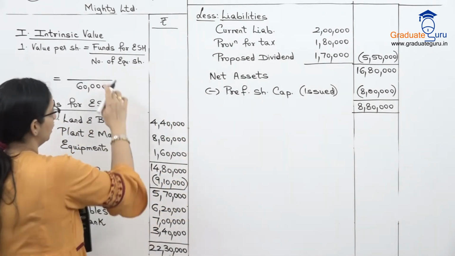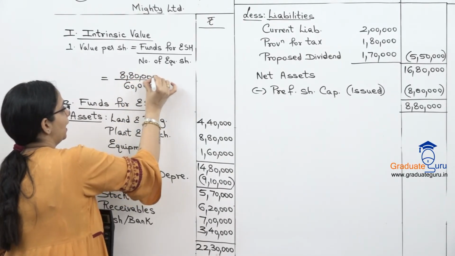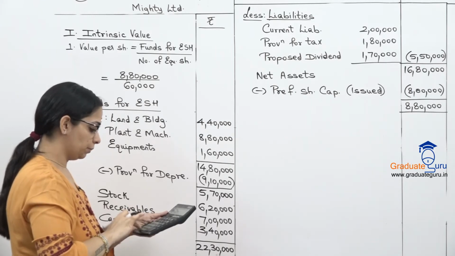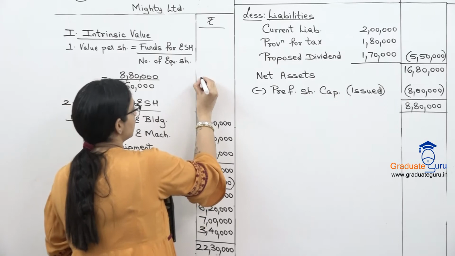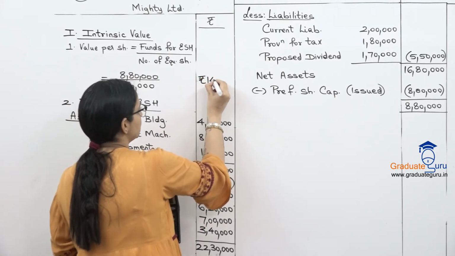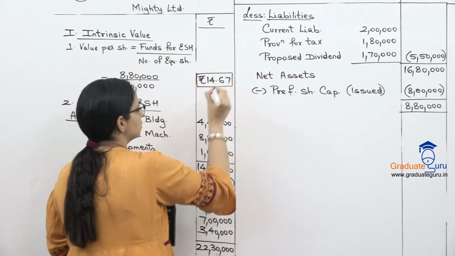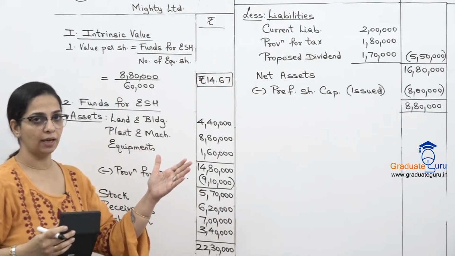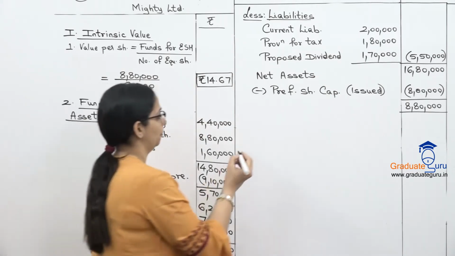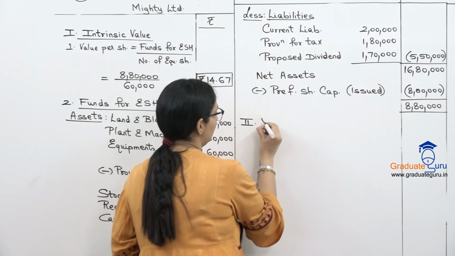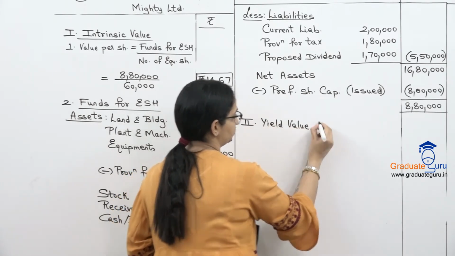I bring that over here in my first working and I divide it by the number of shares, which is 60,000, and we get our first value, that is intrinsic value, 14.67. 666 recurring hai, you can't write that in rupees, so 14.67. Now we go to yield value, and that will be dividend basis.